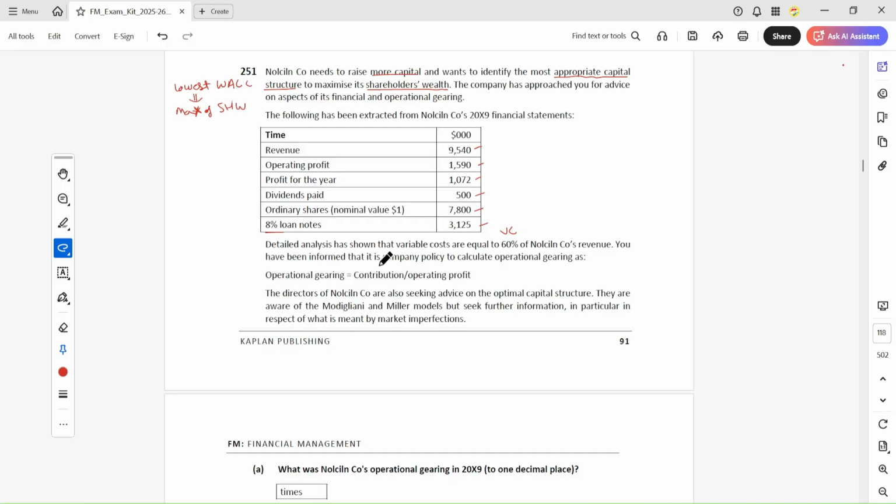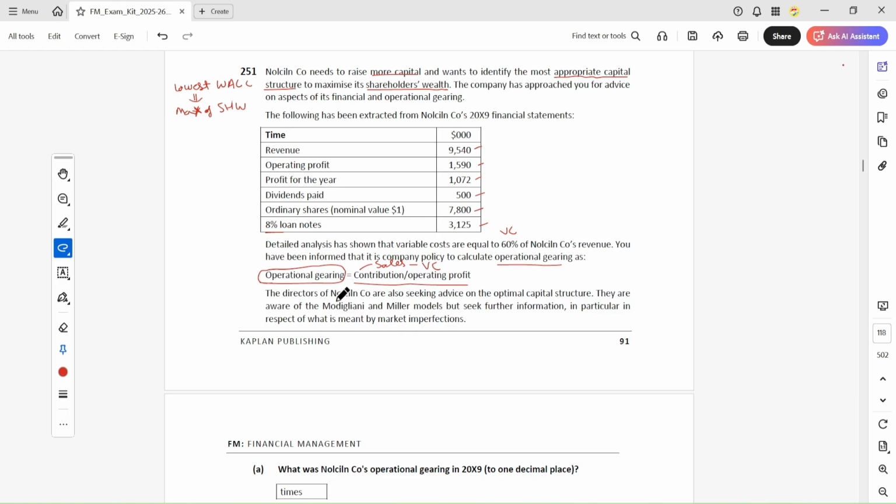You have been informed that it is company policy to calculate operating gearing, and this formula is given for the operating gearing calculation. Do you know the formula for contribution? How can you calculate contribution? Sales minus variable cost.